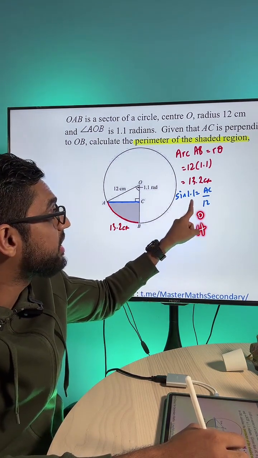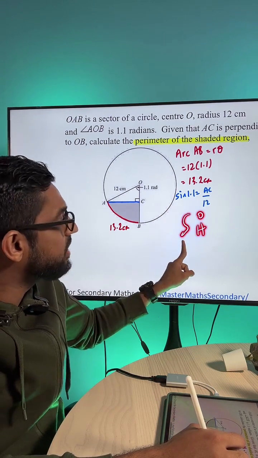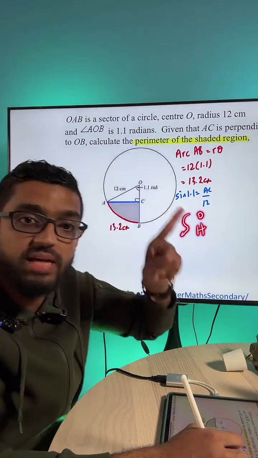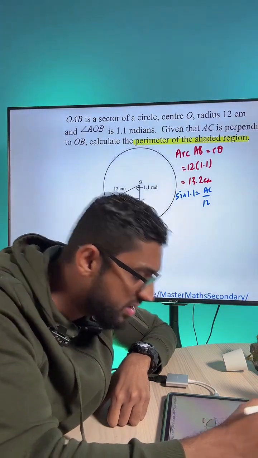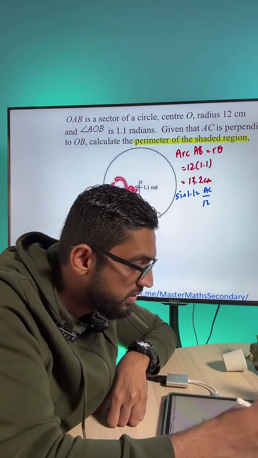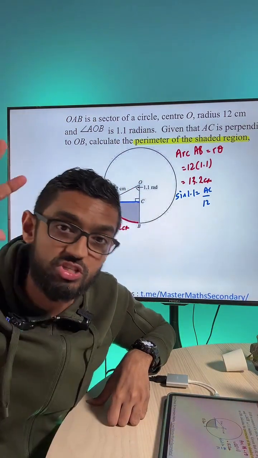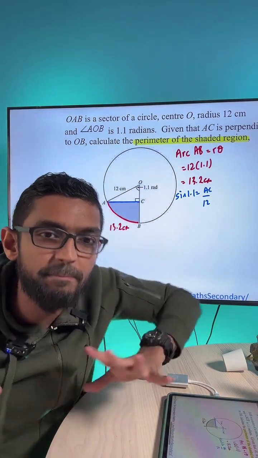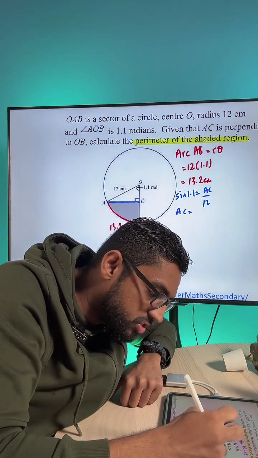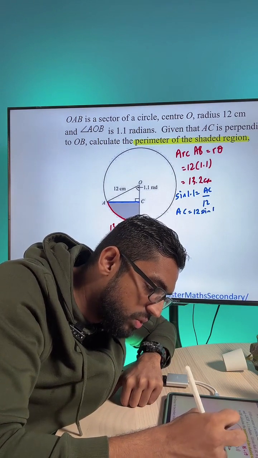So sine of the angle is opposite over hypotenuse. The angle here is 1.1, the opposite length is AC, and the hypotenuse is 12. Now how do I find AC? You just move the 12 over. AC is just 12 sine 1.1.